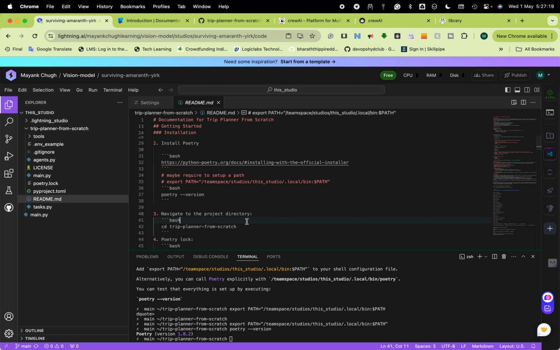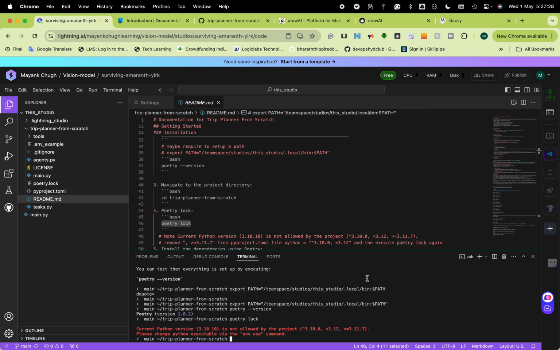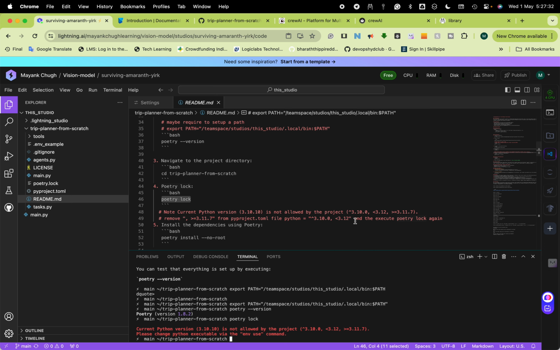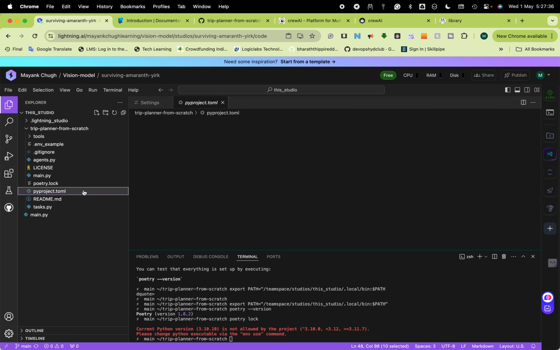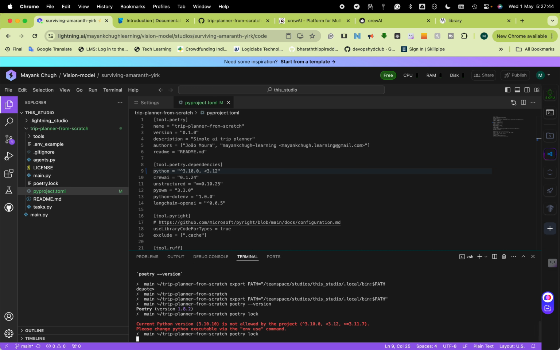Now I am already in this path. Now I have to install the dependencies. So the first thing is you have to do the poetry lock. There is a command. I also gave that you have to remove that in your poetry.toml file. Just remove it and then again do that poetry lock.